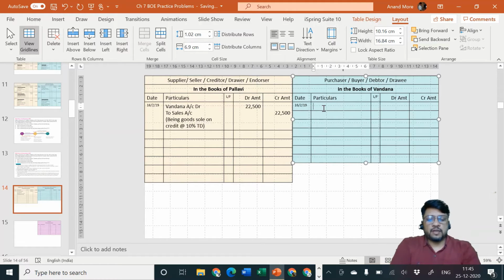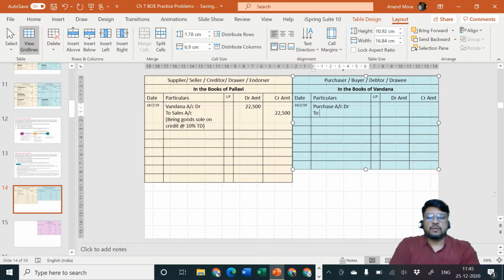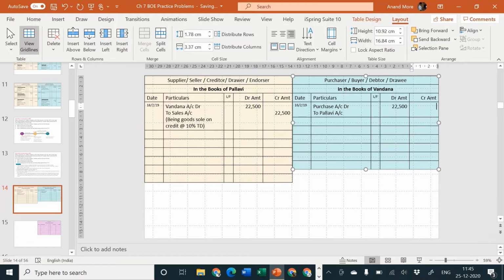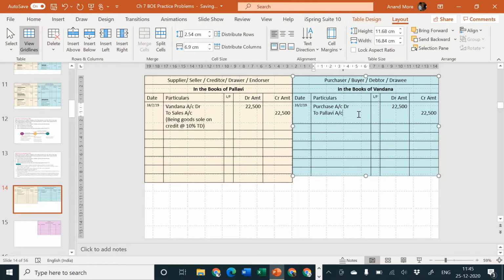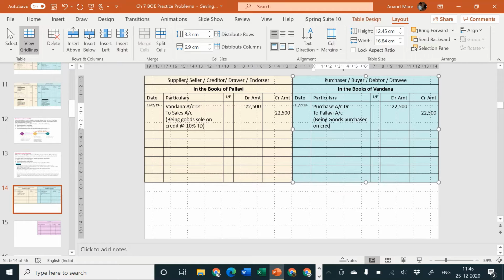And the entry will be: goods are coming in, debit what comes in, purchase account debit, to who is the creditor, who is the giver of goods. Pallavi is the giver of goods, so to Pallavi account, and the amount is rupees how much? 22,500, and then I'll write being goods purchased on credit at 10% TD. TD is trade discount. So the first transaction is over.